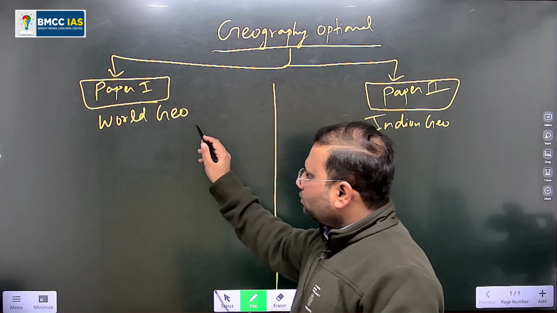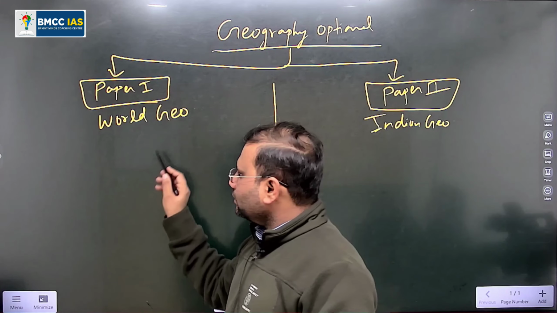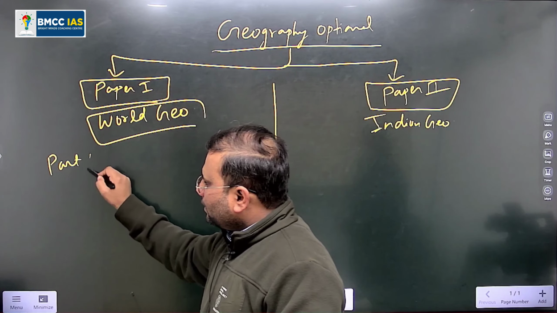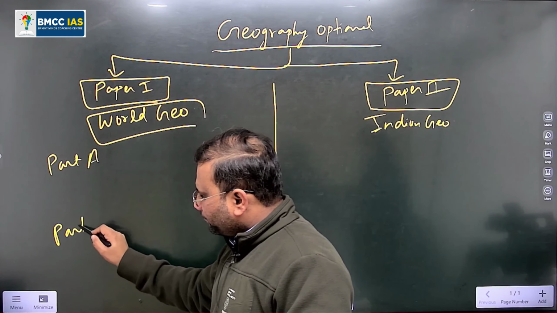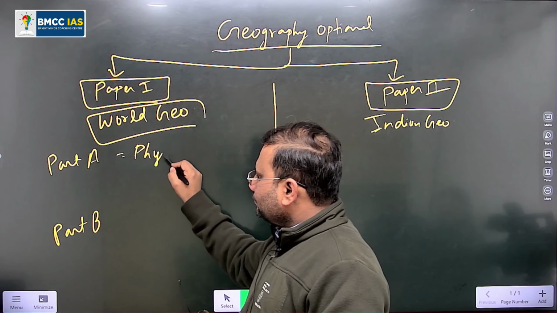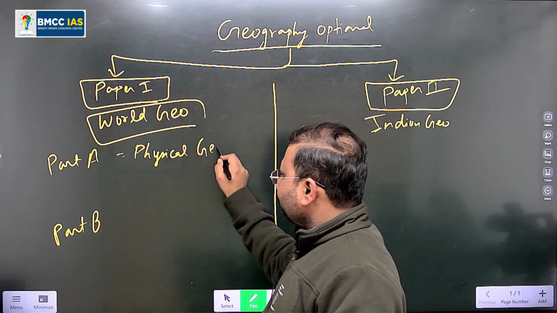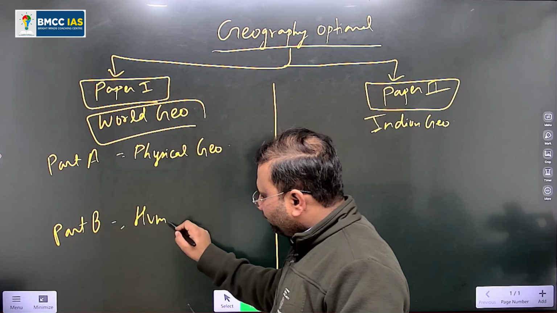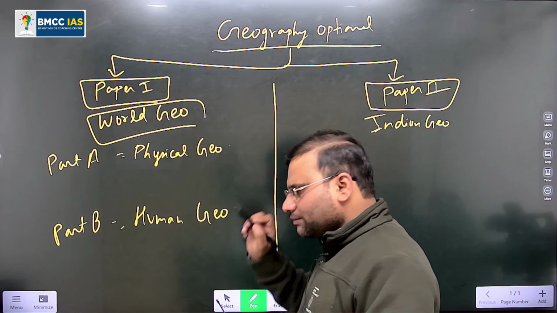So in paper 1 where world geography is mentioned, dear, there are two parts. One is part A and second is part B. In part A, physical geography is mentioned, and in part B, human geography is mentioned.